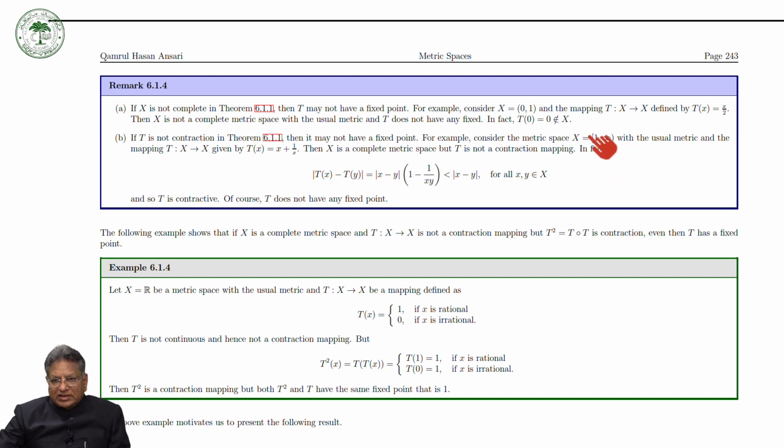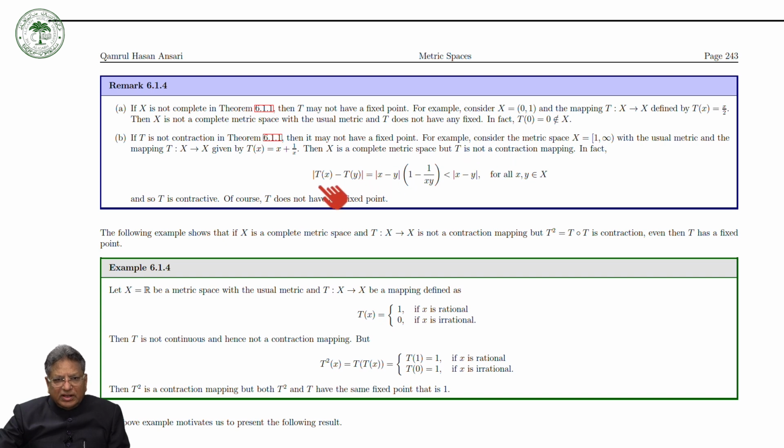So this is a complete metric space with respect to the usual metric, and define a mapping T like Tx is equal to x plus 1 over x. Then X is complete, but we can see that T is not a contraction. How is it not a contraction?